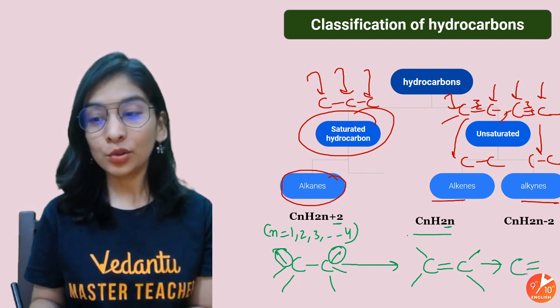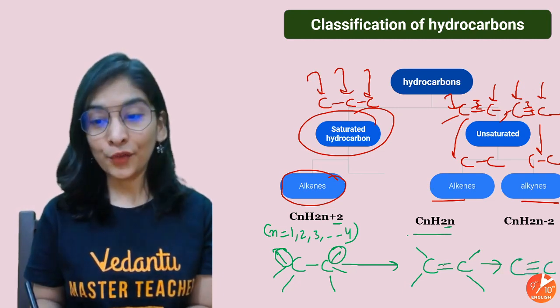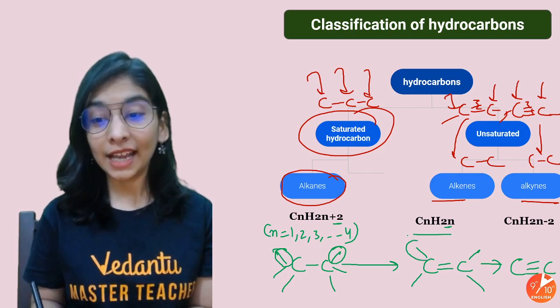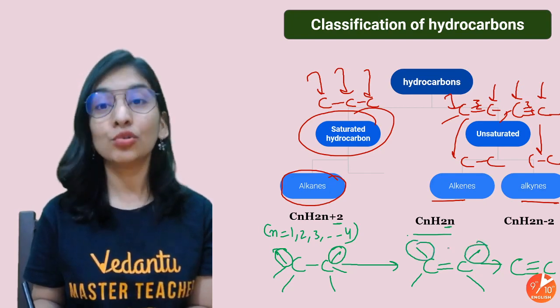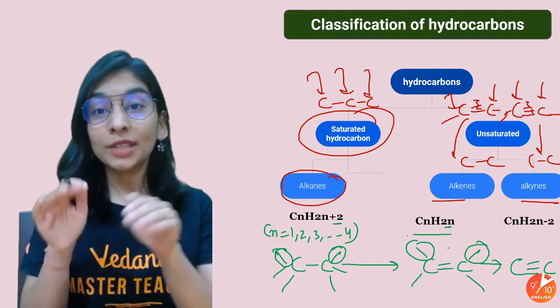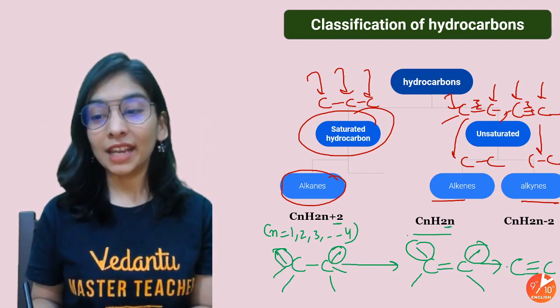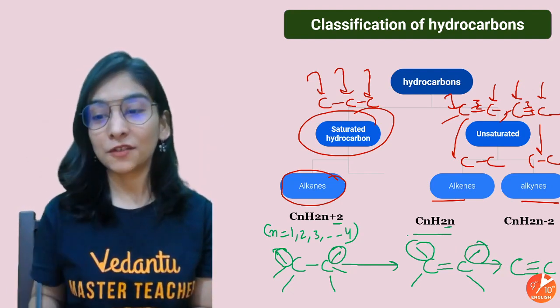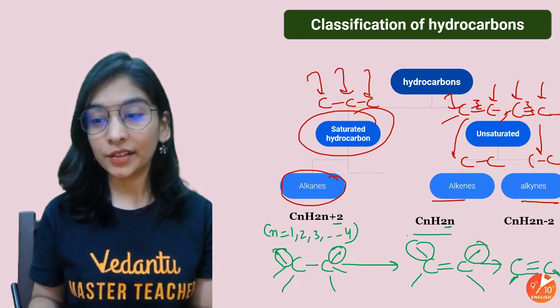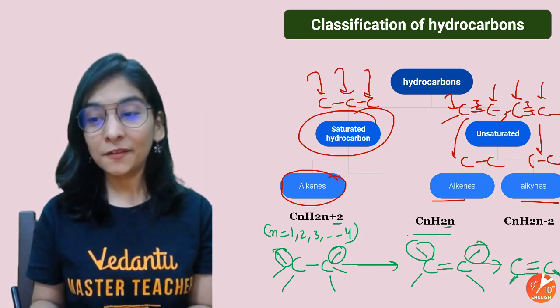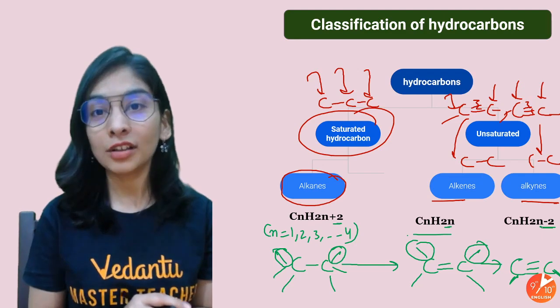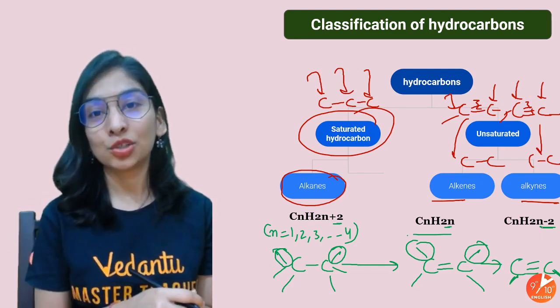Now I am moving to the triple bond. All right, for a triple bond, for one more bond, I need to remove these 2 extra hydrogen, so that a triple bond can come and the valency of carbon will be satisfied with only 1 hydrogen attached here. So what did we see? 2 more hydrogen have to be lost. So the formula will become CnH2n minus 2.